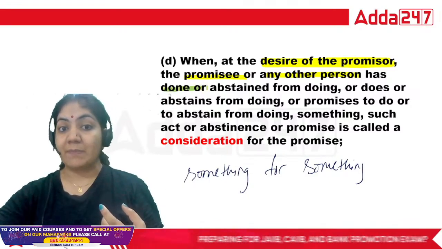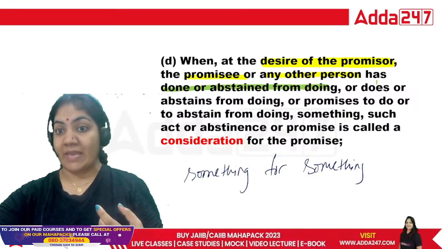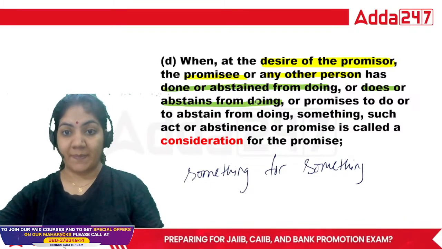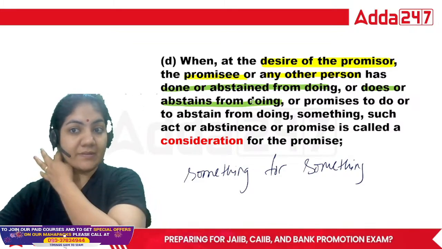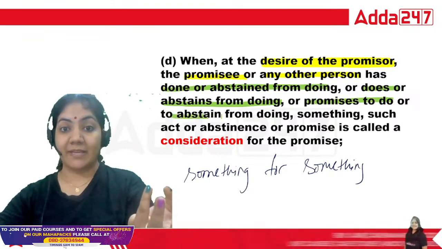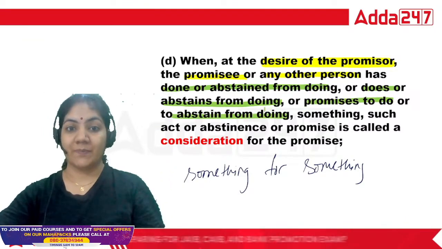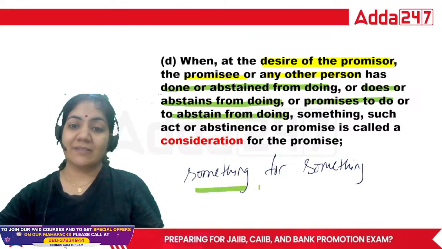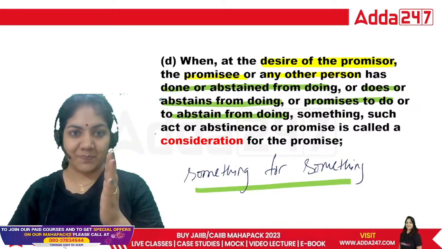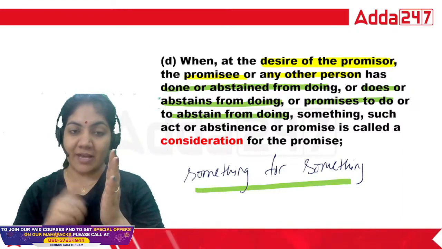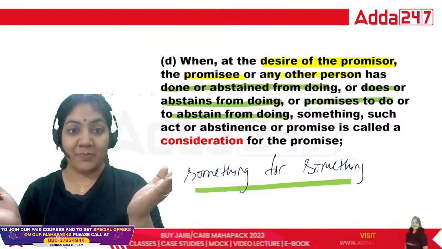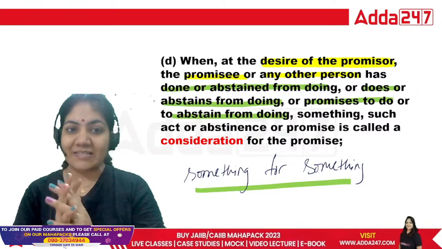This is past consideration. Does or abstains, this is present. Promises to do or abstain from doing, that is future. So consideration means in simple language something for something. If you purchase the batch, that is your consideration, and for that you have given the money. Money is the consideration for that one.